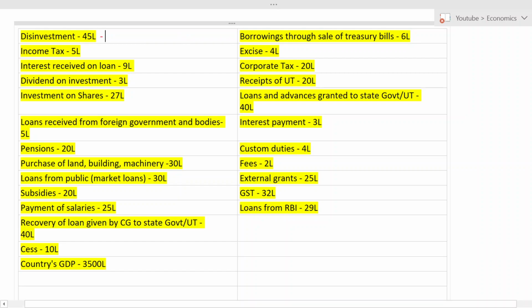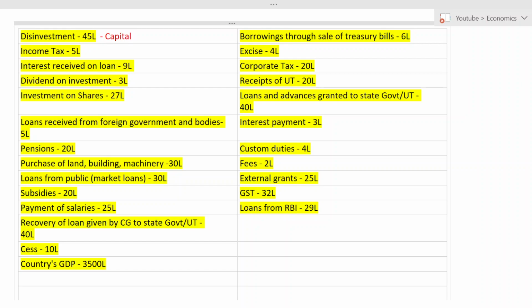Let us assume the government is disinvesting LIC. Will they disinvest LIC frequently? The answer is no. So it is non-recurring, so it is capital.